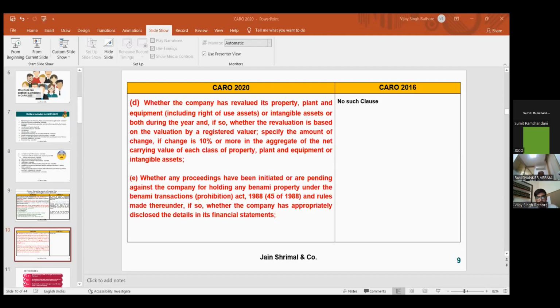I'll move forward to the second clause, that is physical verification of inventories. This clause was already there in CARO 2016, but now there is one change: if the verification made by the management and the actual stock show discrepancies of more than 10% in each class of inventory, whether that has been properly dealt with or not. If not properly dealt with, the auditor has to report in CARO 2020 if there is more than 10% change and it has not been dealt with properly.